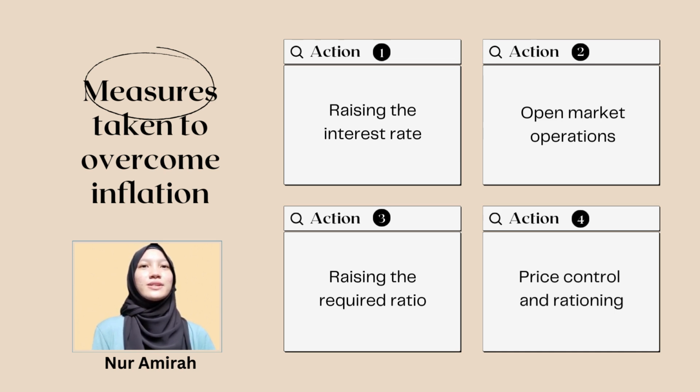Second, open market operations. The central bank conducts open market operations by selling government securities, short-term bonds, or treasury bills in the open market to the public. This will reduce money supply, hence reducing the aggregate demand and price level.